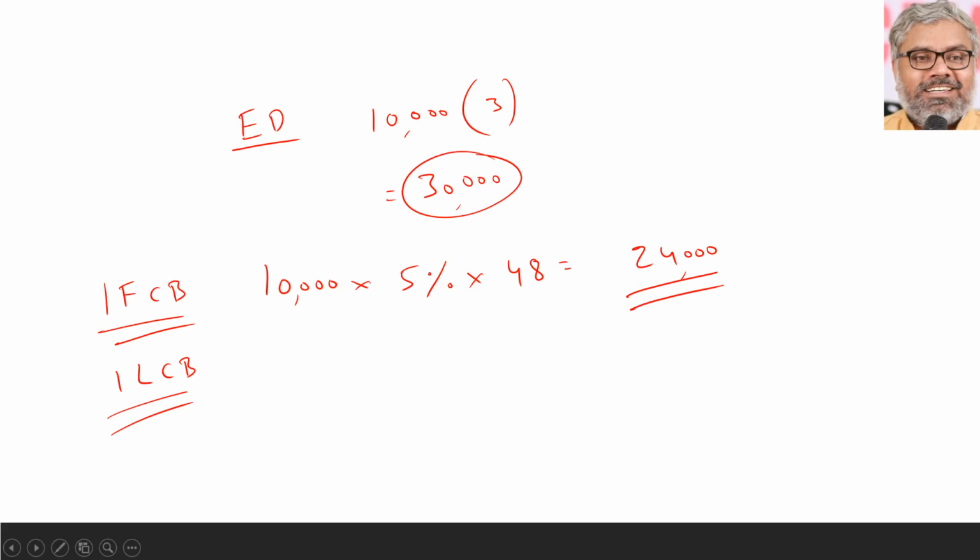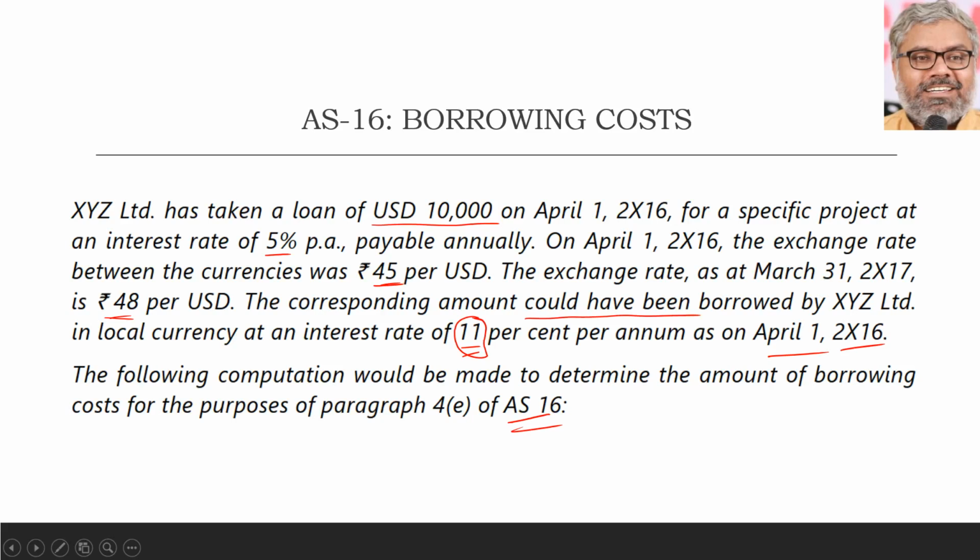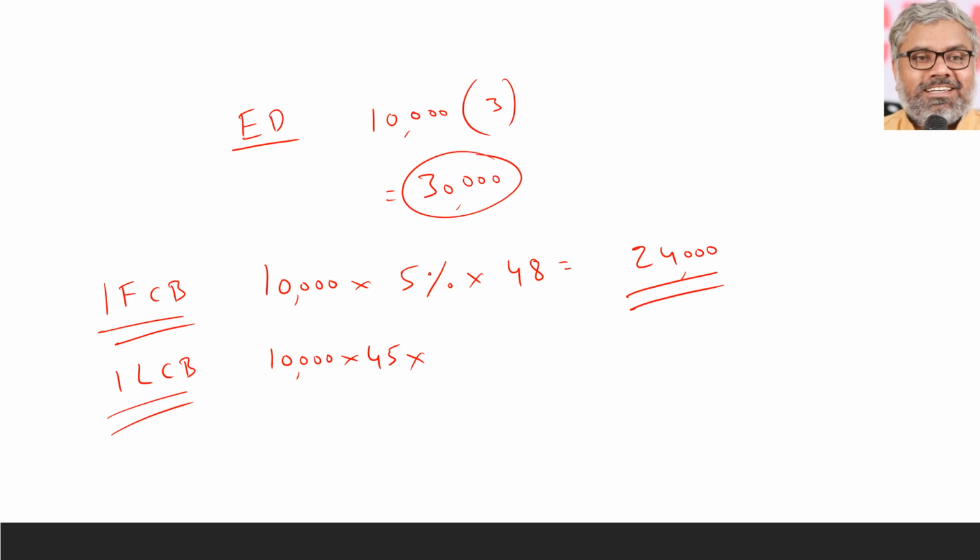How much would that be? If we had taken this loan of $10,000 at the beginning of the year within India, how many rupees would we have got? We would have got 45 rupees only. That means 10,000 into 45, 4,50,000 rupees we would have got. And what is the rate of interest applicable if the loan was taken in local currency? 11% per annum.